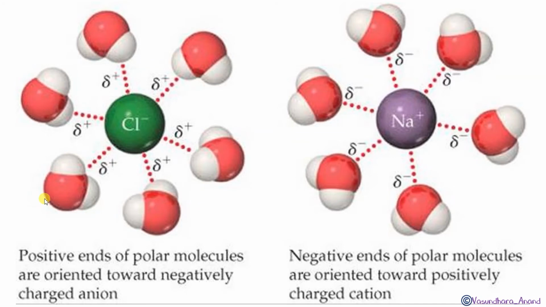Yes, like this. This is the positive end of polar molecules oriented towards the negatively charged anion. You can see this is the H2O molecule. Consider the positive part, which is going to attract the negative one. Yes, this H. In this, the negative end of the polar molecules is oriented towards the positively charged cation. This is the Na plus, so the negative charge will be attracted towards it.